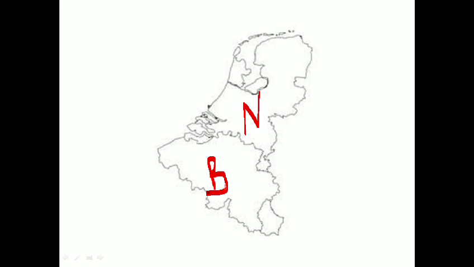Belgium last time won the Hockey World Cup in Bhubaneswar. Netherlands is a hockey power, and of course a football power too. And here we have the country with the highest per capita income, Luxembourg. The ArcelorMittal steel plant is here in Luxembourg. So this is Benelux.